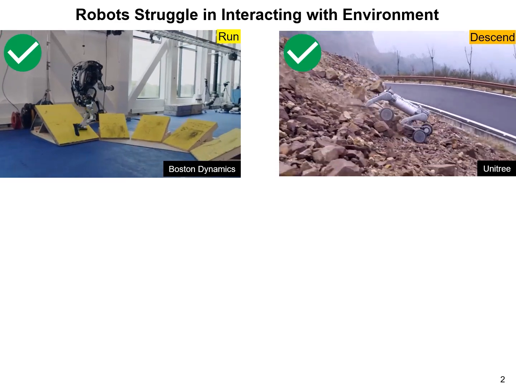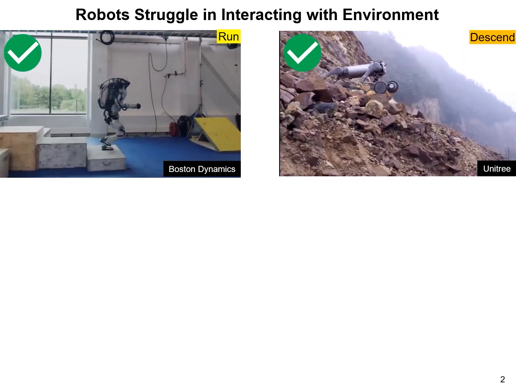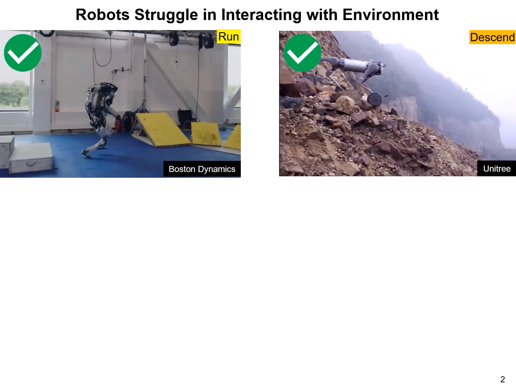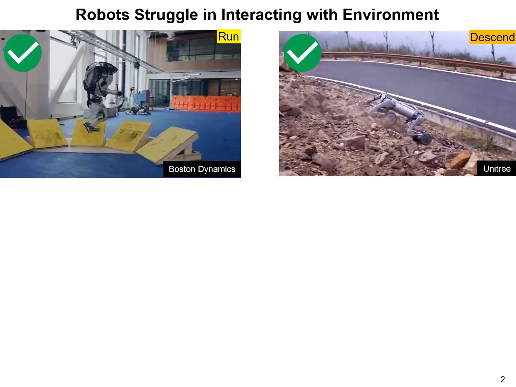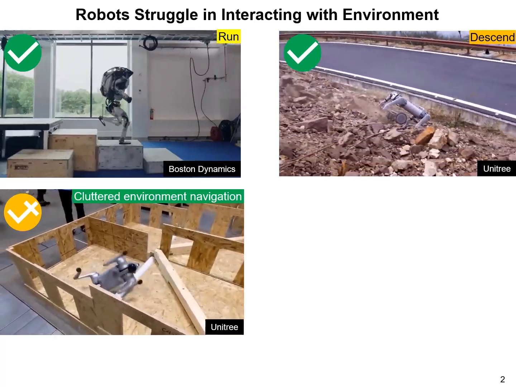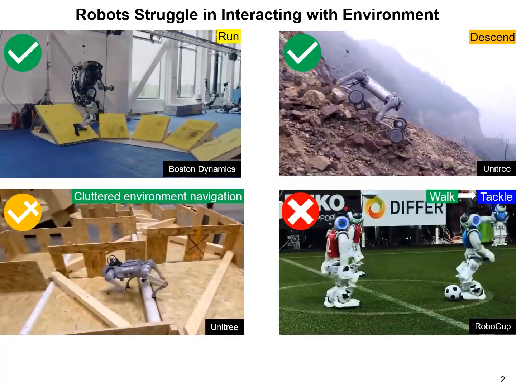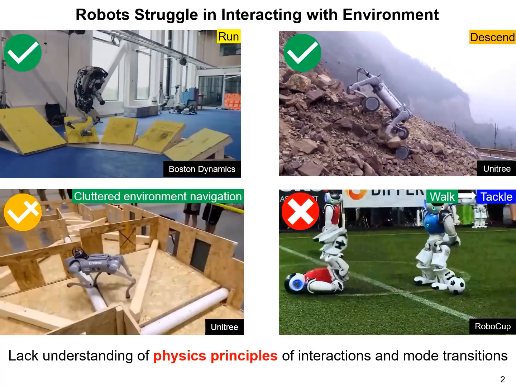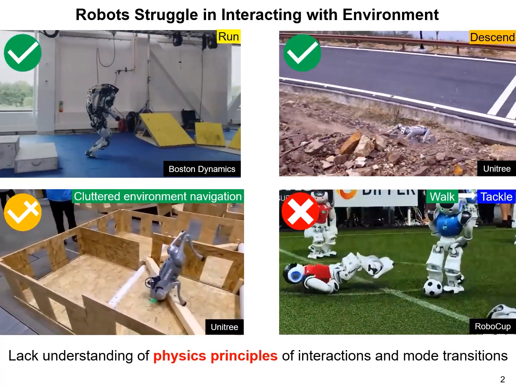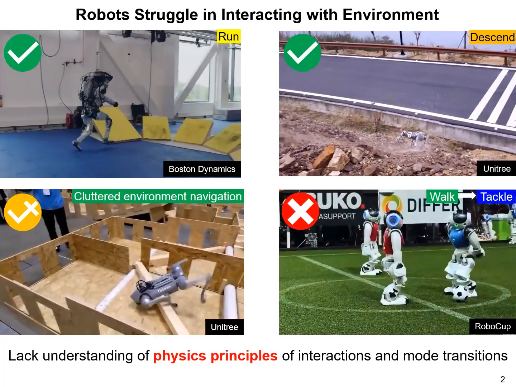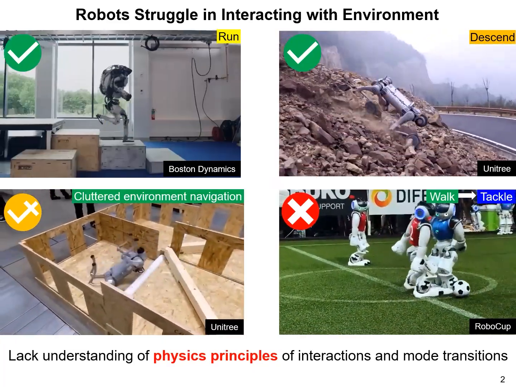Nowadays, we have seen advanced robots achieve remarkable movement while maintaining an upright posture during a single locomotor mode such as running or descending. However, they still struggle with interacting with complex environments and transitioning between different locomotor modes. This challenge likely arises from a limited understanding of the physical principles governing these interactions and transitions.